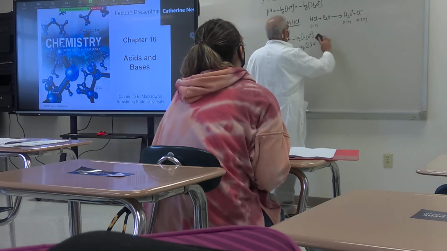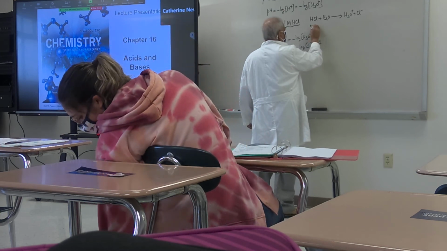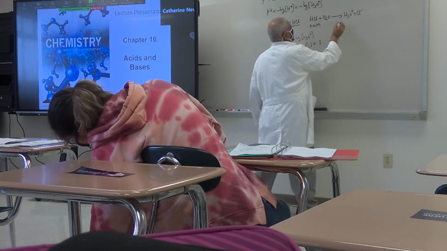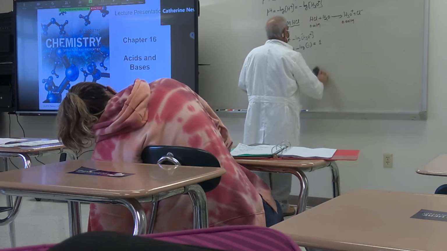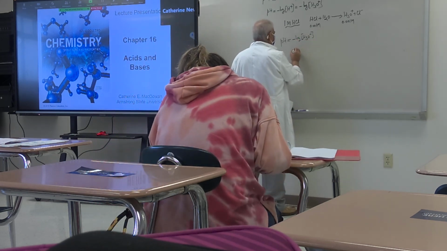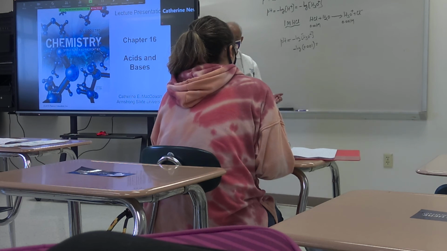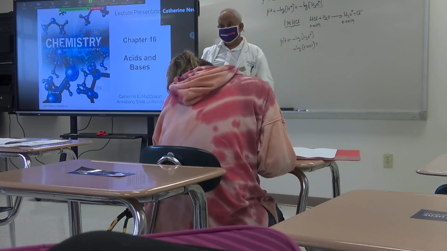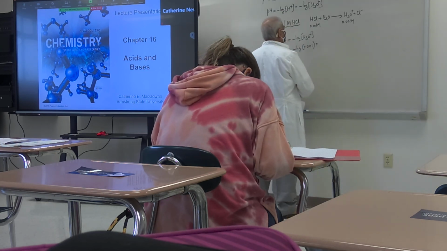Suppose you take 0.001 molar HCl, and the hydronium ion is going to be 0.001 molar. What is the pH of 0.001 molar HCl? Negative log of 0.001. 3. How much? 3. Like that. Okay? You need to practice more and more and more. Next. So this is how you are going to calculate.